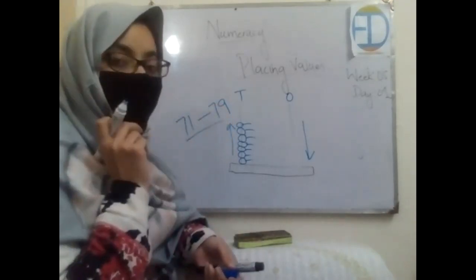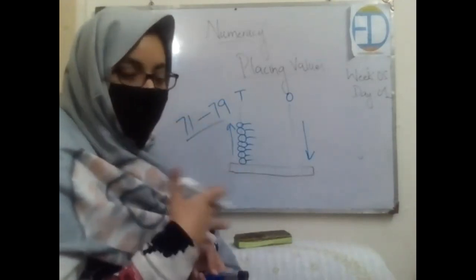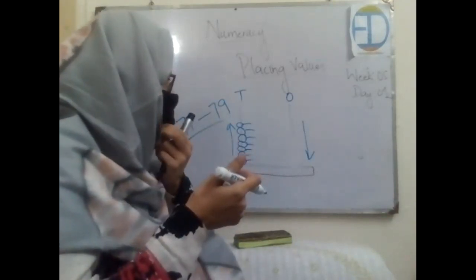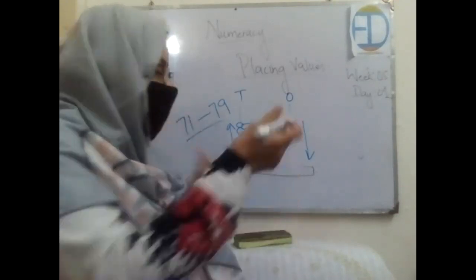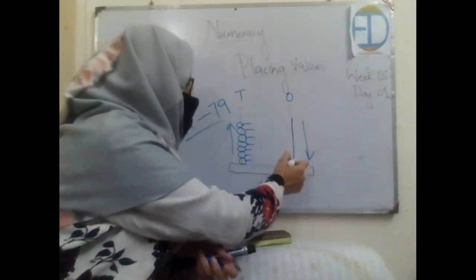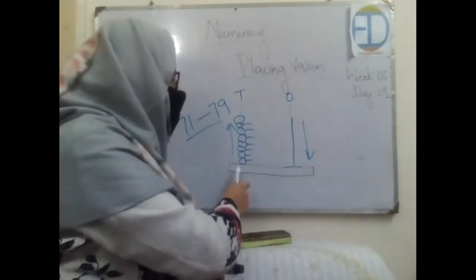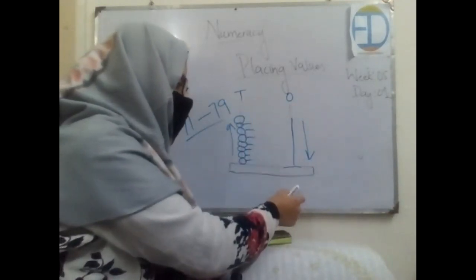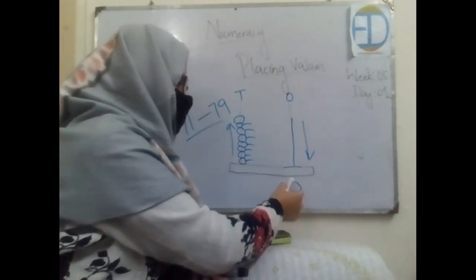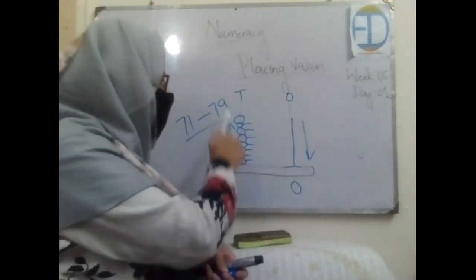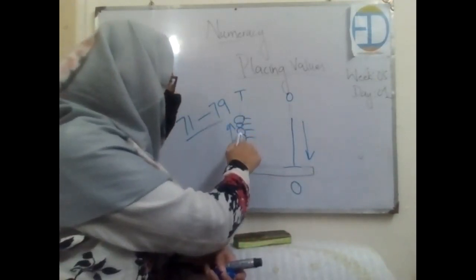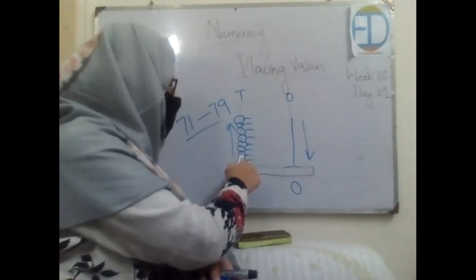Now look at the board. After 79, if you want to add one more bead, we cannot add on this side, right? So where will we add it? Over here. Now how many beads on the ones side? None, so we will write it as 0. And how many on the tens column? 1, 2, 3, 4, 5, 6, 7, 8.